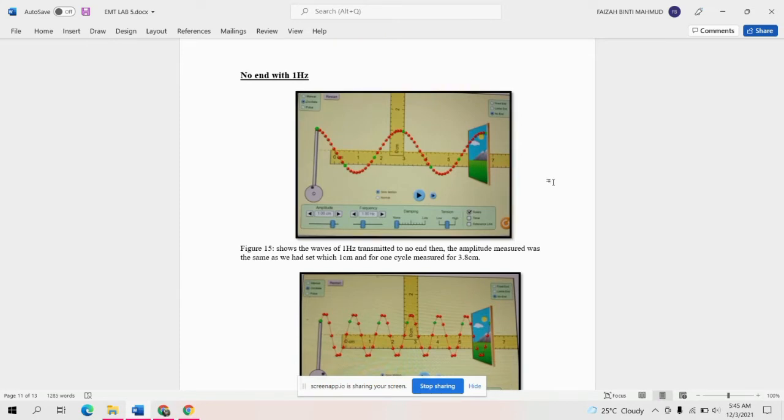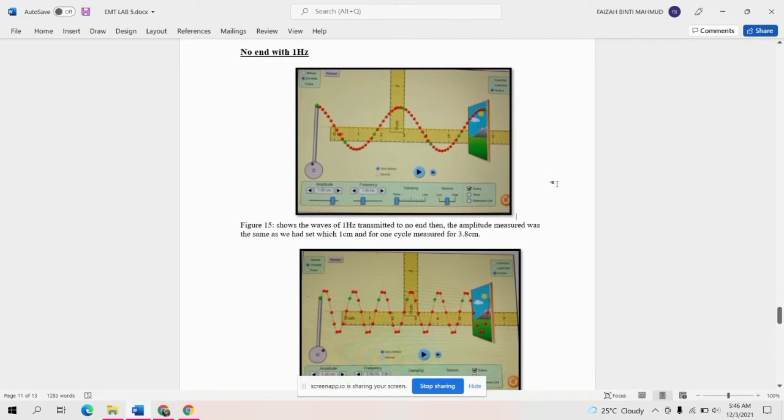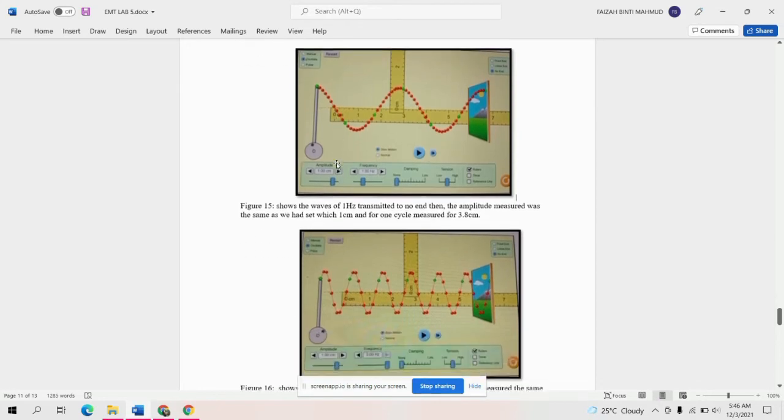The amplitude measured was the same as we said, which is 1 centimeter, and 1 cycle measured 3.8 centimeter long. So the amplitude is 1 centimeter, and the wavelength for 1 cycle is 3.8 centimeter. This is the result for no end with 1 Hz.